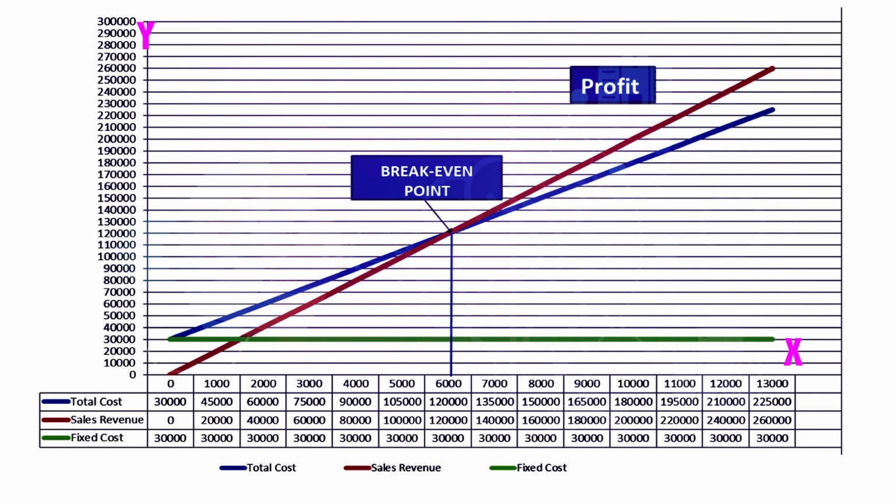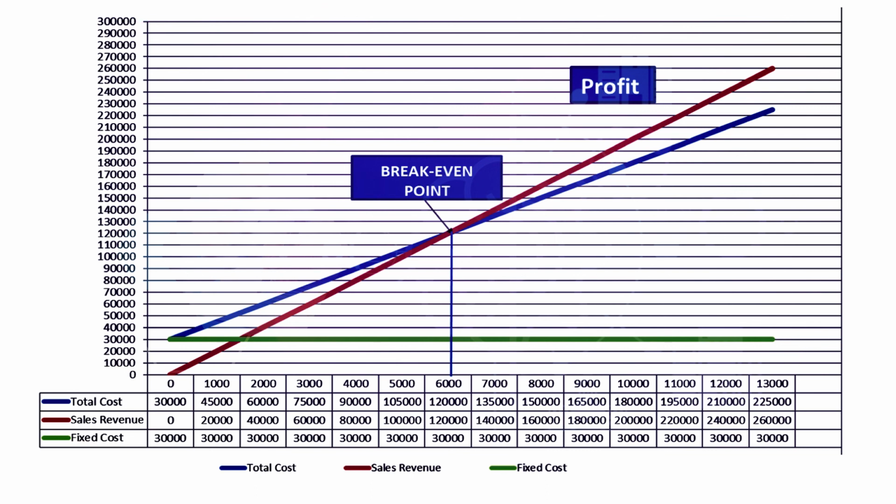Point number 4, draw the total cost line. The total cost line is drawn starting from the point on y-axis. For example, given the total cost starts from rupees 30,000 and goes up to rupees 2,30,000. Point number 5, draw the sales line. The line starts from point 0 at the left and extends to the point of maximum or any other sales value. In the graph, it starts from 0 to rupees 2,60,000 being maximum.